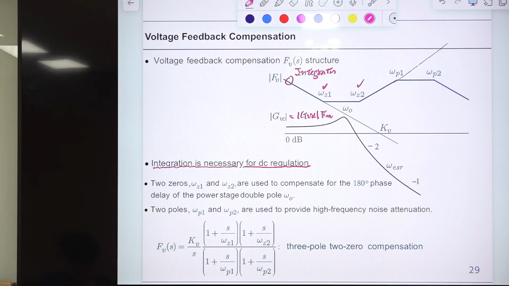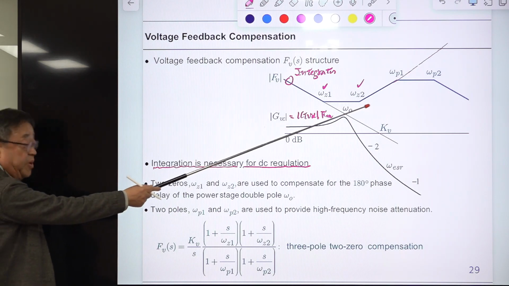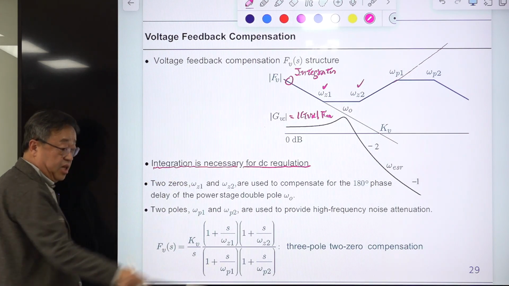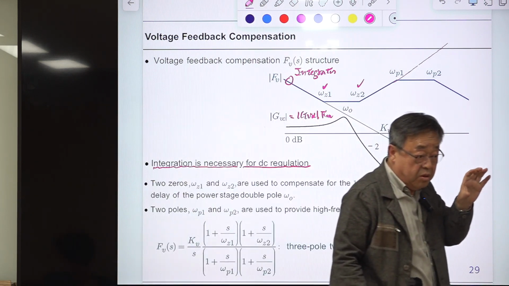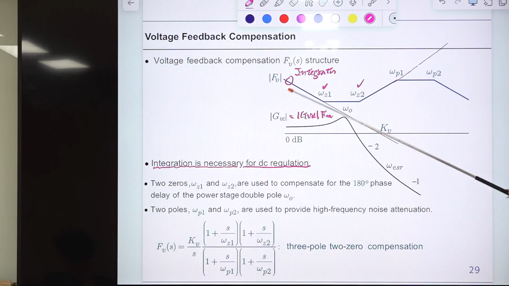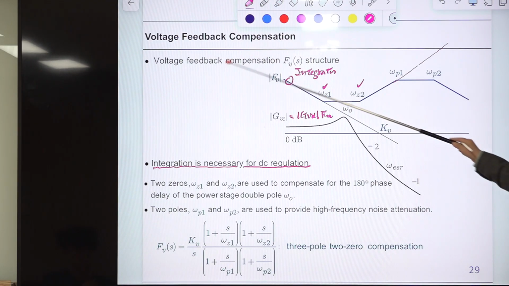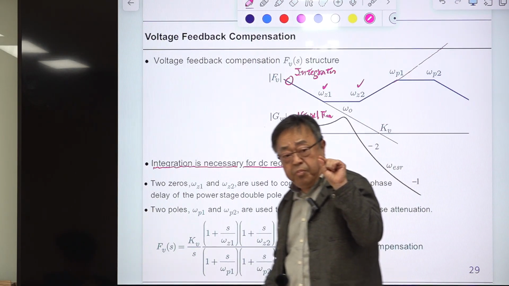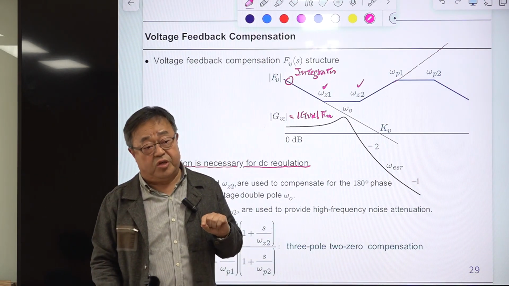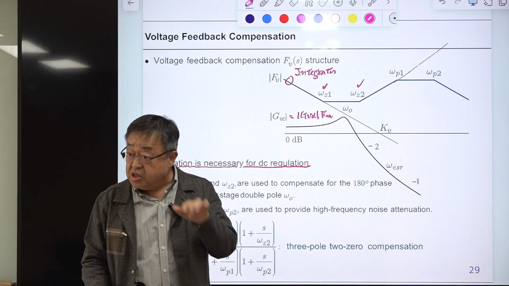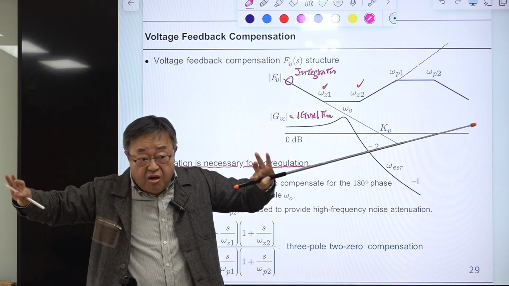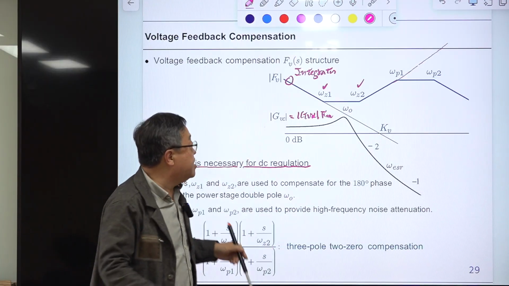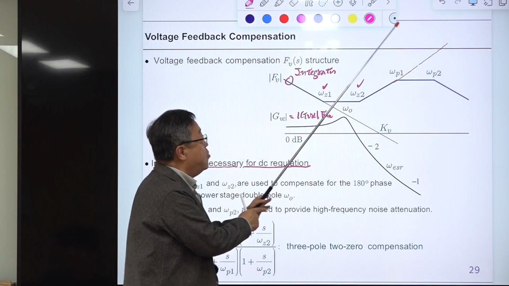So this is the output of the voltage feedback compensation, and this signal is fed to the input port of the PWM block. This is connected to the output of the converter. At the output of the converter, there is a lot of high frequency noise: switching frequency noise, some spike type. A spike has a wide spectrum. There are many high frequency noise components, and the high frequency noise is somewhere here.